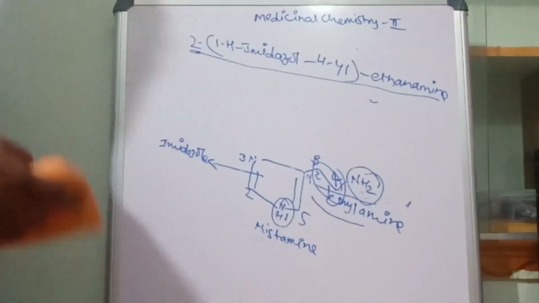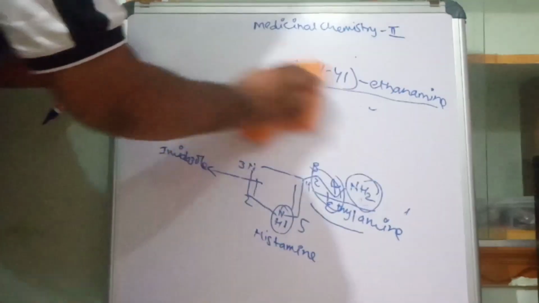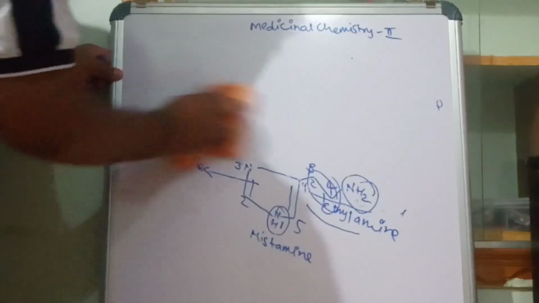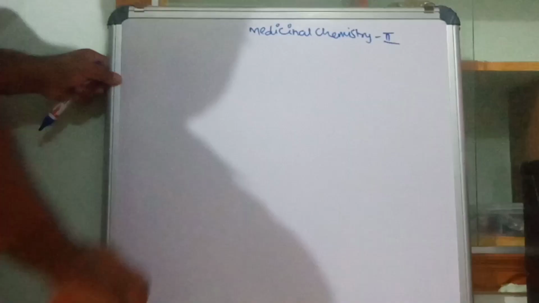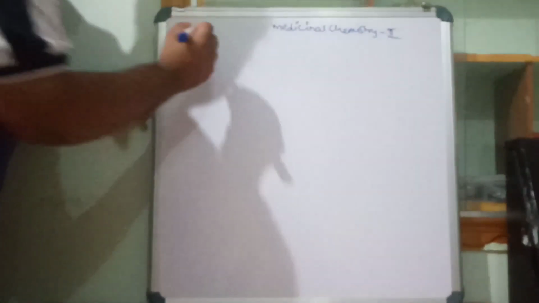Now where is this histamine stored? Okay, so we have discussed these things so far, and before we go to the storage of histamine, we have to know certain things. This histamine exists in tautomers.